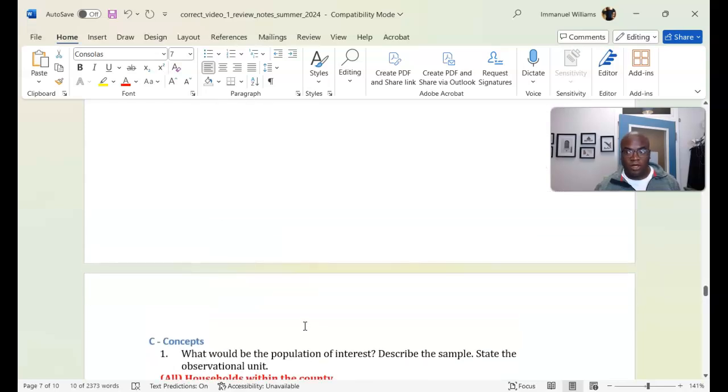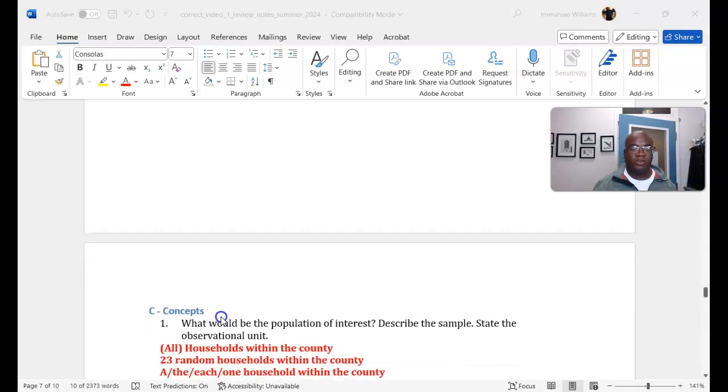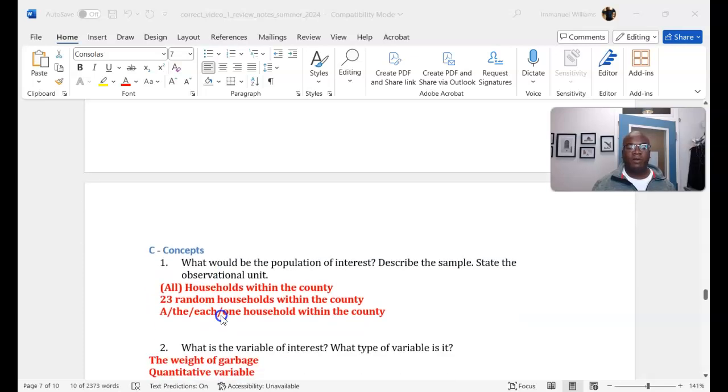I'm not going to make another video. I'm going to keep going with this. What would be the population of interest? Describe the sample. That's going to be all households within the county, 23 random households within the county, with the observation unit being each one household within the county. The variable of interest is going to be the weight of the garbage. It's a quantitative variable.